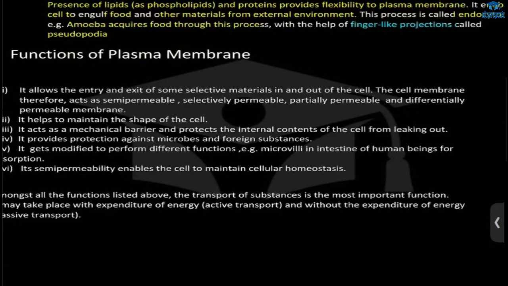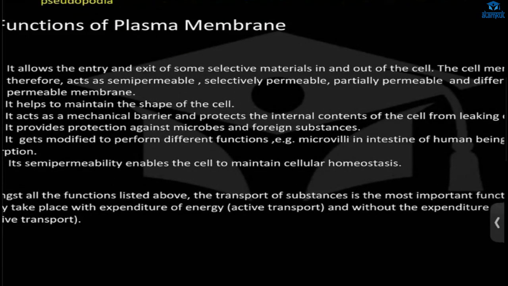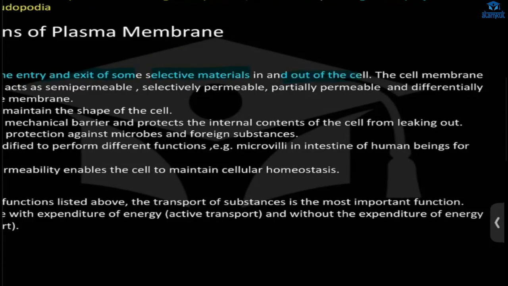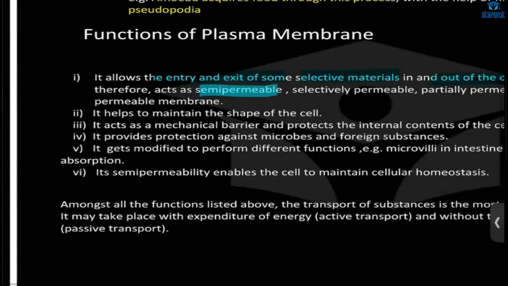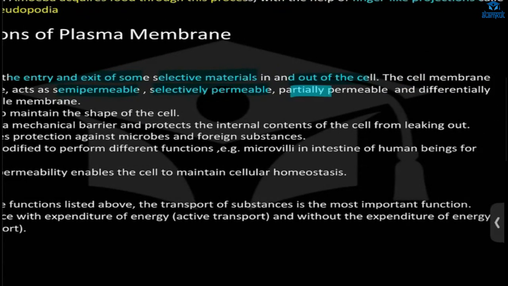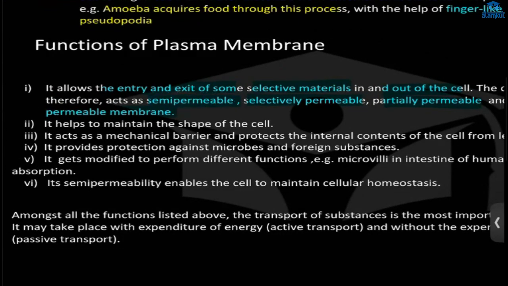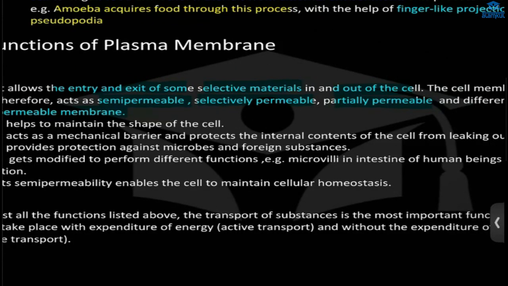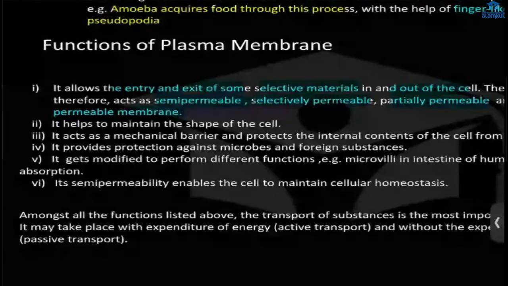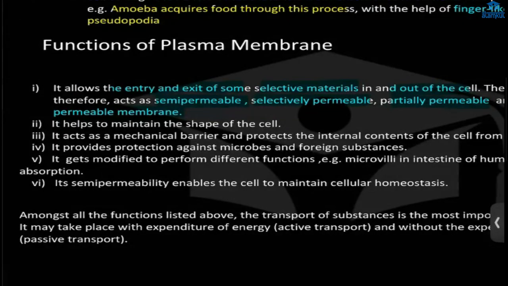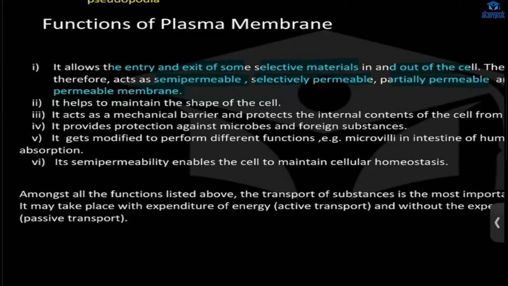Now let's see the function of plasma membrane. It allows the entry and exit of some selective material in and out of the cell. The cell membrane therefore acts as semi-permeable or selectively permeable, partially permeable, and differentially permeable membrane. So semi-permeable membrane meaning it allows only some substance to come in. Selectively, only those substance will come. And partially, that means only some. All these things are same thing. And differentially permeable membrane, that means only the specific substance will come. Okay. This membrane thing, I'll explain you more.